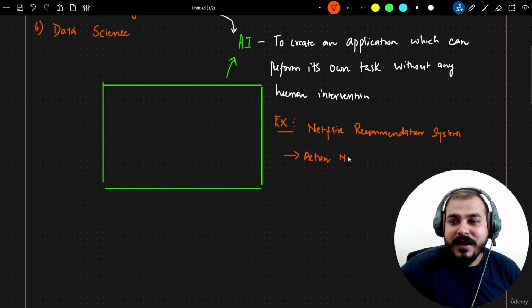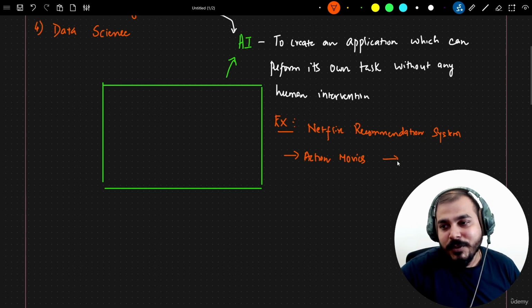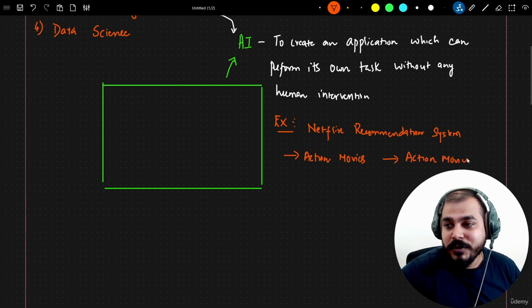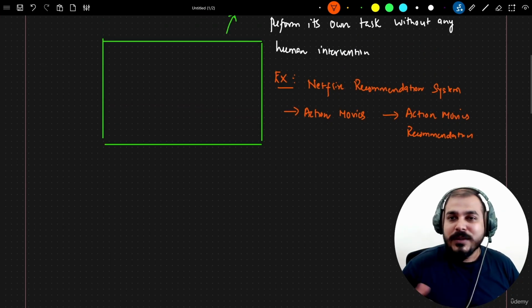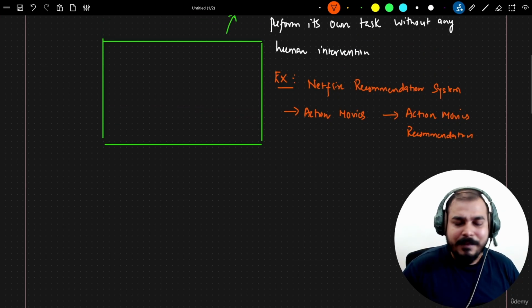Whenever you see action movies a couple of times, after that you get recommendations for action movies only. This is one very simple example of recommendation.